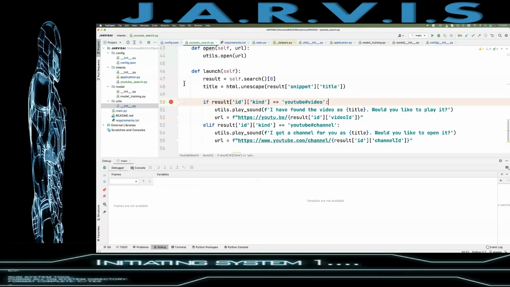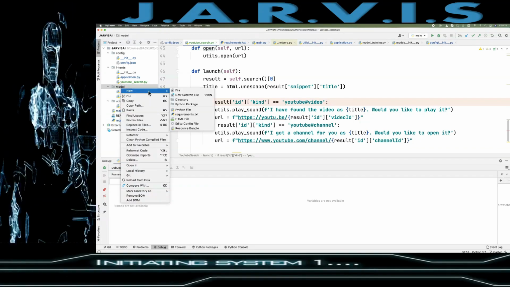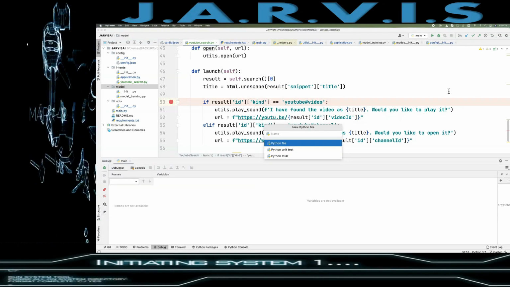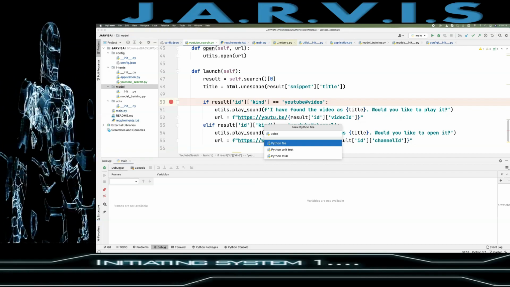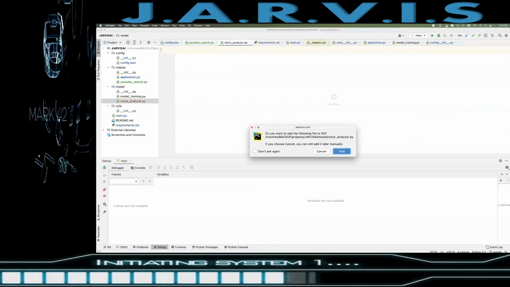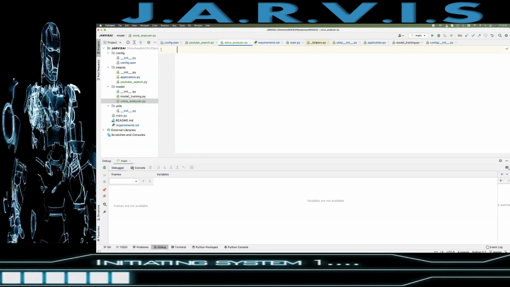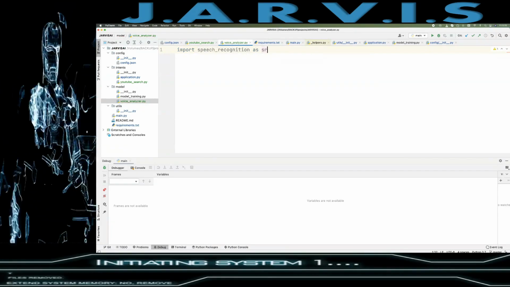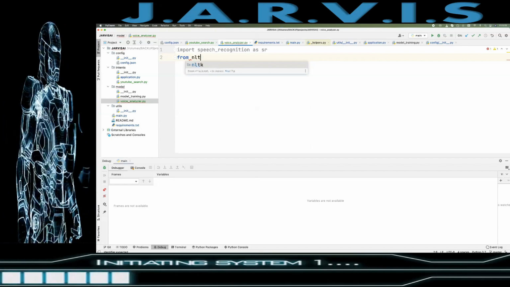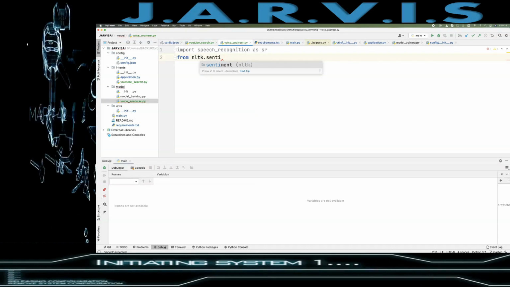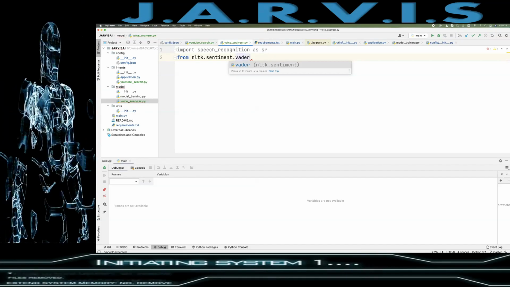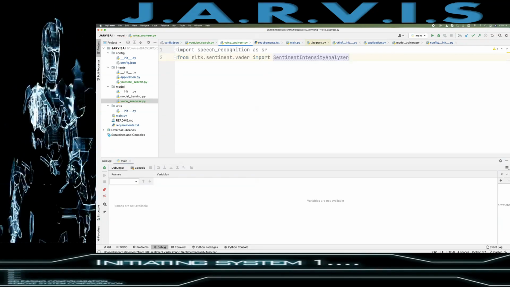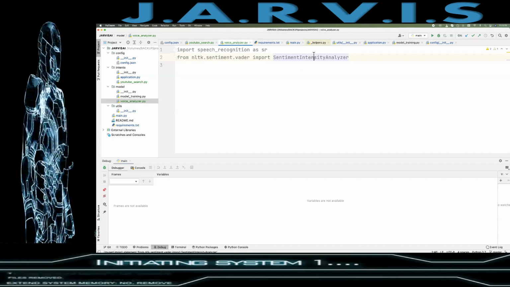So for that, again, what I'm going to do here, I'm creating a file by naming it voice analyzer dot py, and here I'm going to import first speech recognition as sr, then from nltk.sentiment.vader import SentimentIntensityAnalyzer. This is the thing which we are going to implement.